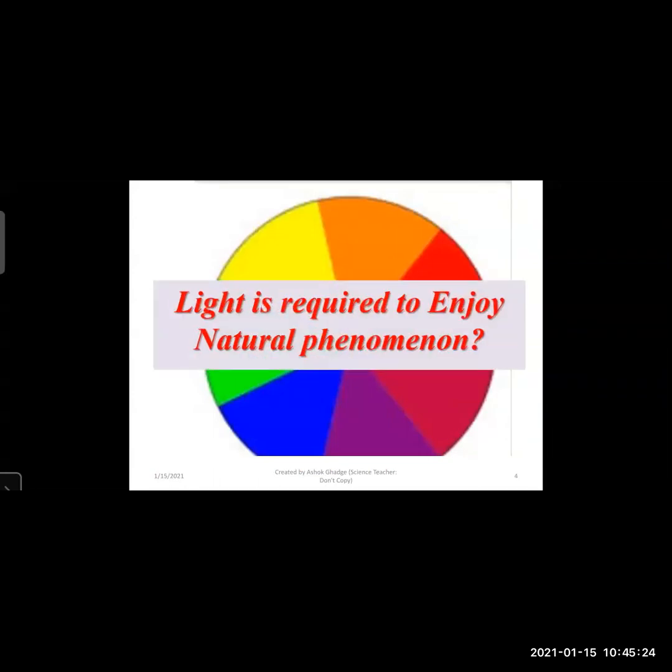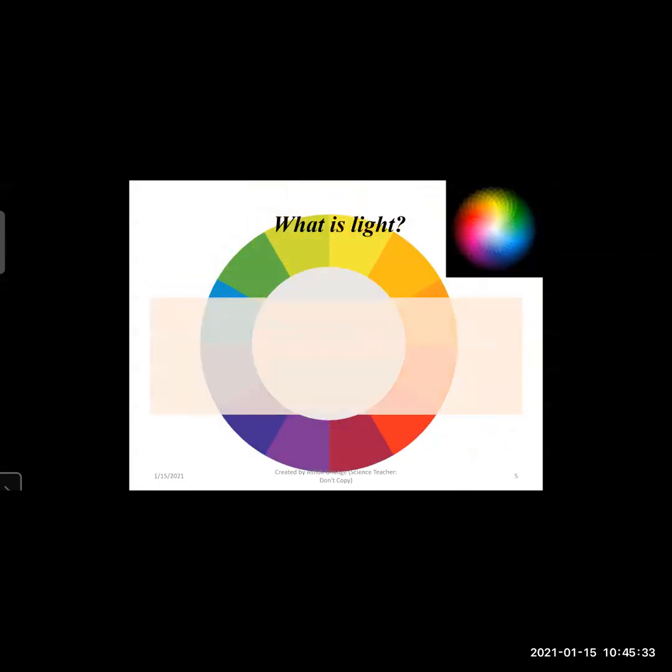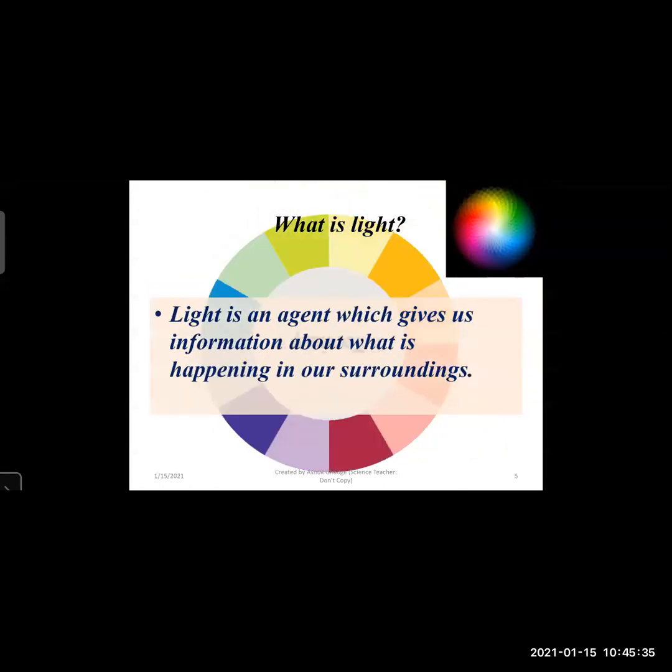So basically, light is required for everything, for enjoying natural phenomena. So what is light? Light is an agent which gives us information about what is happening in our surrounding. Without light, we can't perceive what is happening in our surrounding.